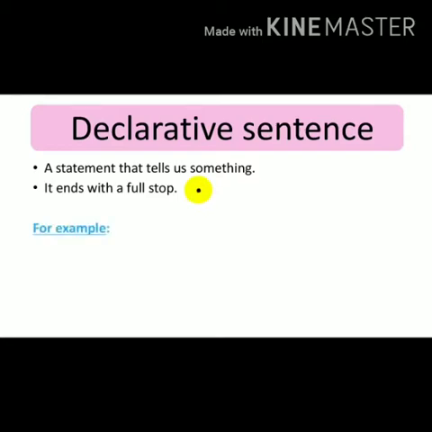For example, I went to the shop today. My name is Jasmine. They are small sentences, but we have got a clear picture and clear information from them. So it is called a declarative sentence.